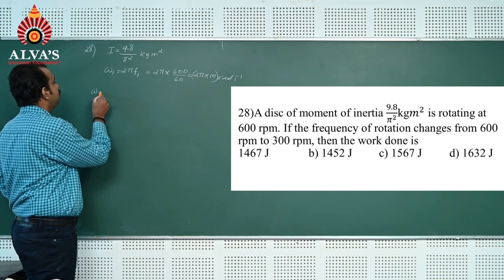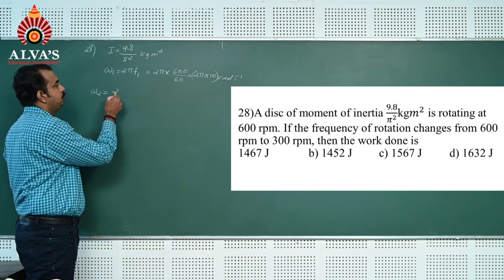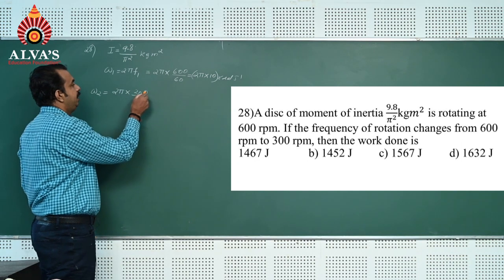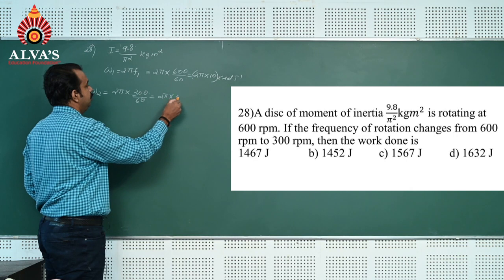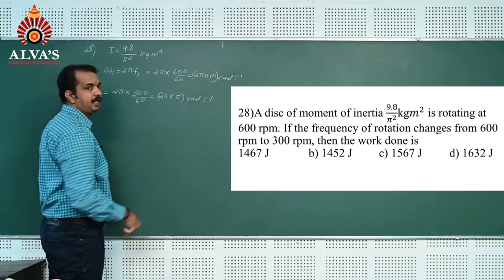And omega 2 is equal to, it is 300 rpm, 2 pi into 300 divided by 60, which is equal to 2 pi into 5 radian per second.